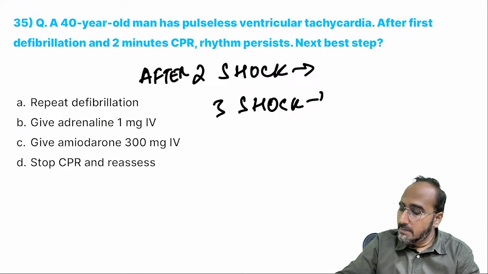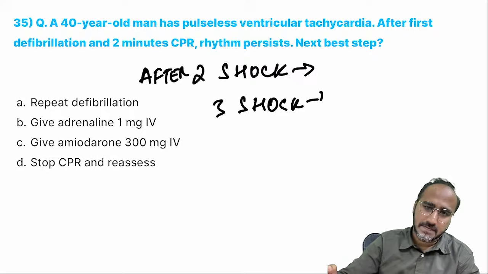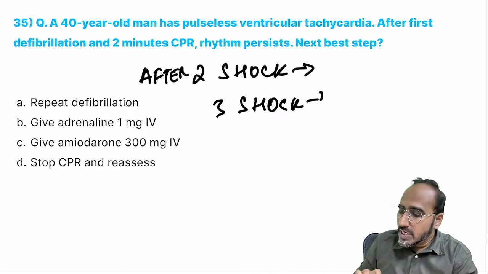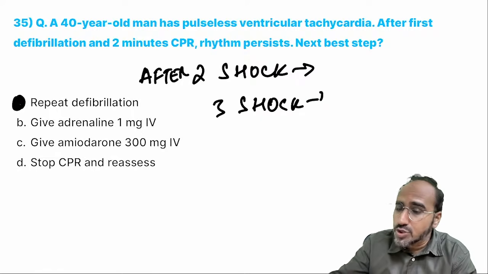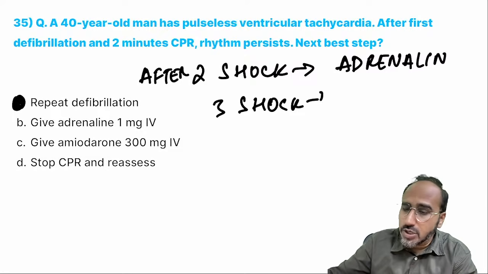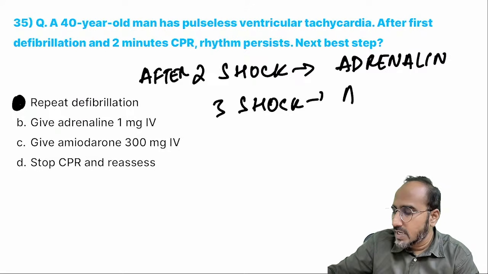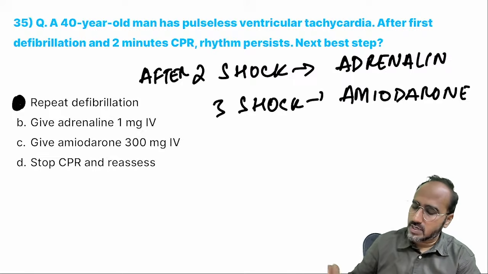Next, a 40-year-old man has pulseless ventricular tachycardia. After defibrillation and 2 minutes of CPR, the rhythm persists, that is, the same VT persists. What is the next step? Come on, guys. If the rhythm is persisting and only one shock has been given, what do you need to do? Rhythm is persisting, you have to repeat defibrillation. After 2 shocks, you start adrenaline. And after 3 cycles of shock, if the same rhythm is appearing, with the shock you are adding what, guys? Amiodarone. Very, very important.